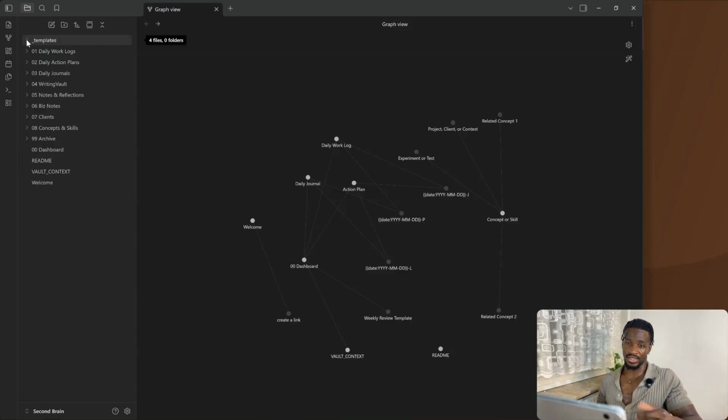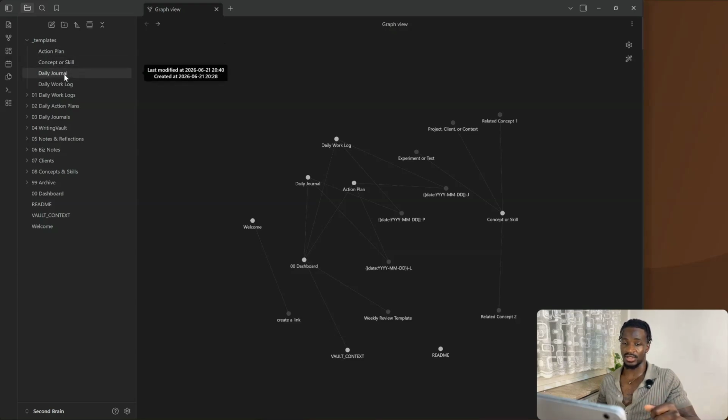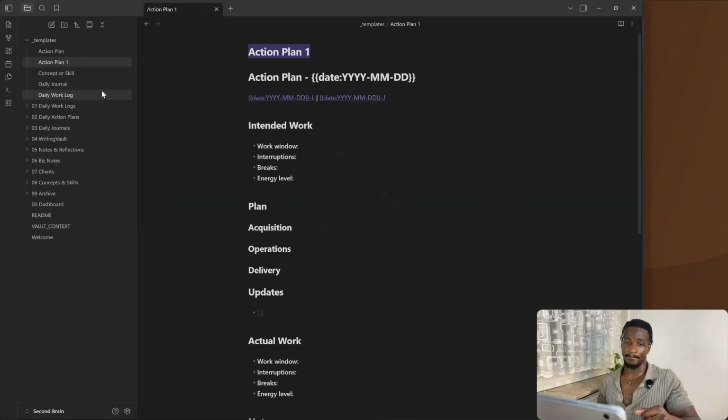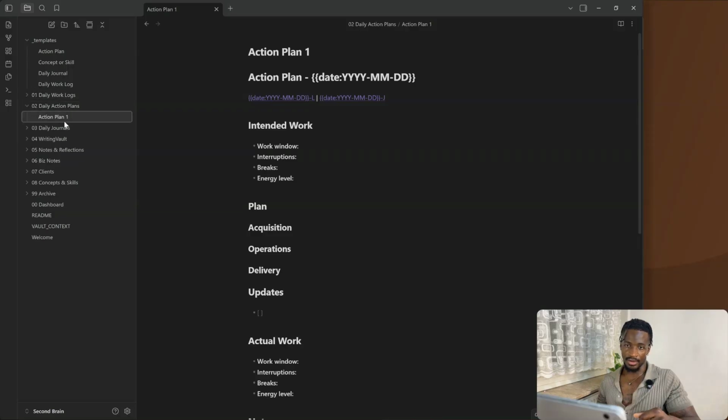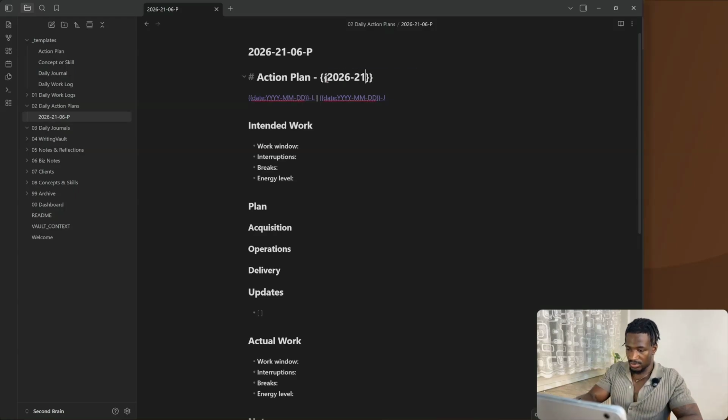The way you do that is just come over here into templates, and you can see we have templates for all those things: action plans, concepts, daily journals. Let's say I wanted to make an action plan. I would just copy this template and move it to the action plans folder, which is here. And then I would rename it to today's date, 2026-06-21 P. So that's the naming convention. And just save that. And then I would just change the date here.